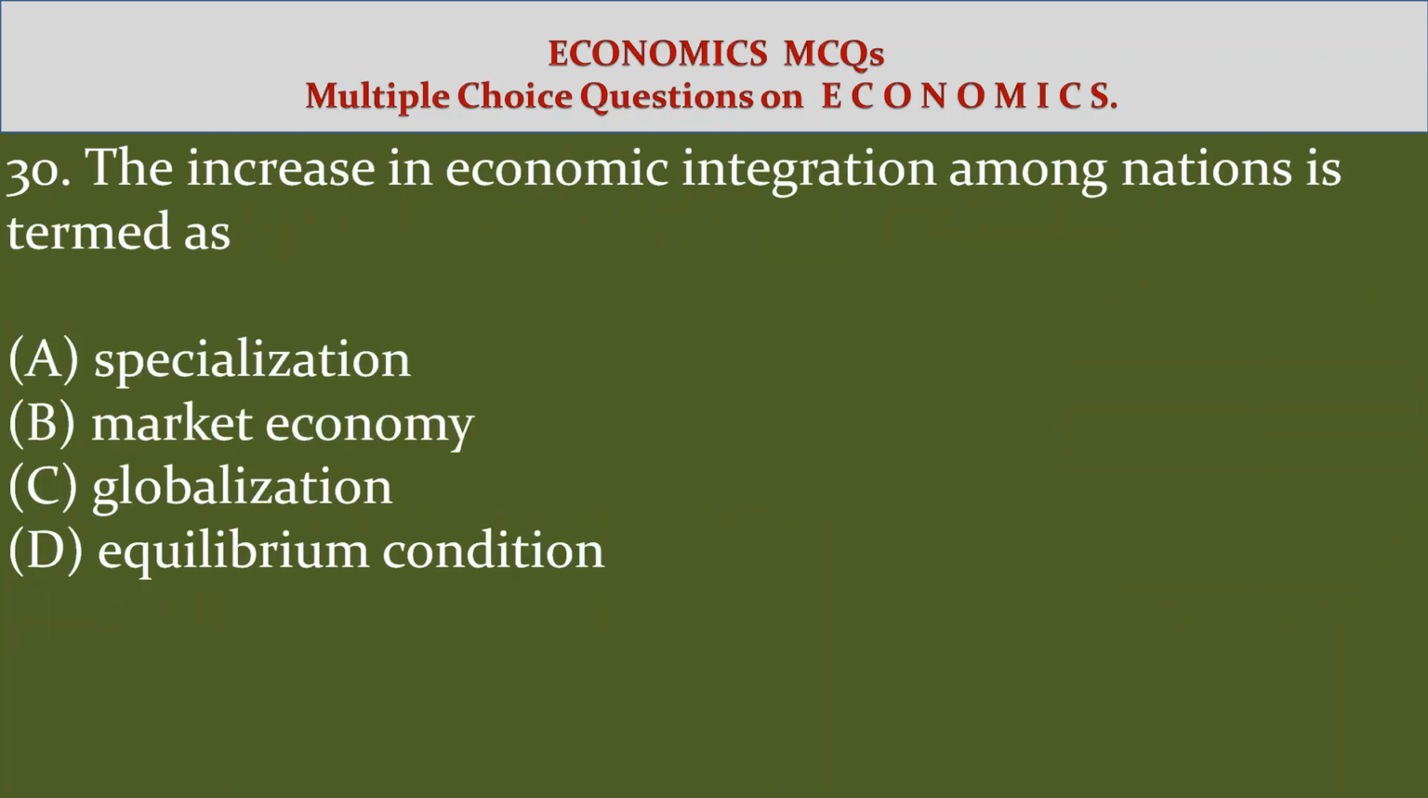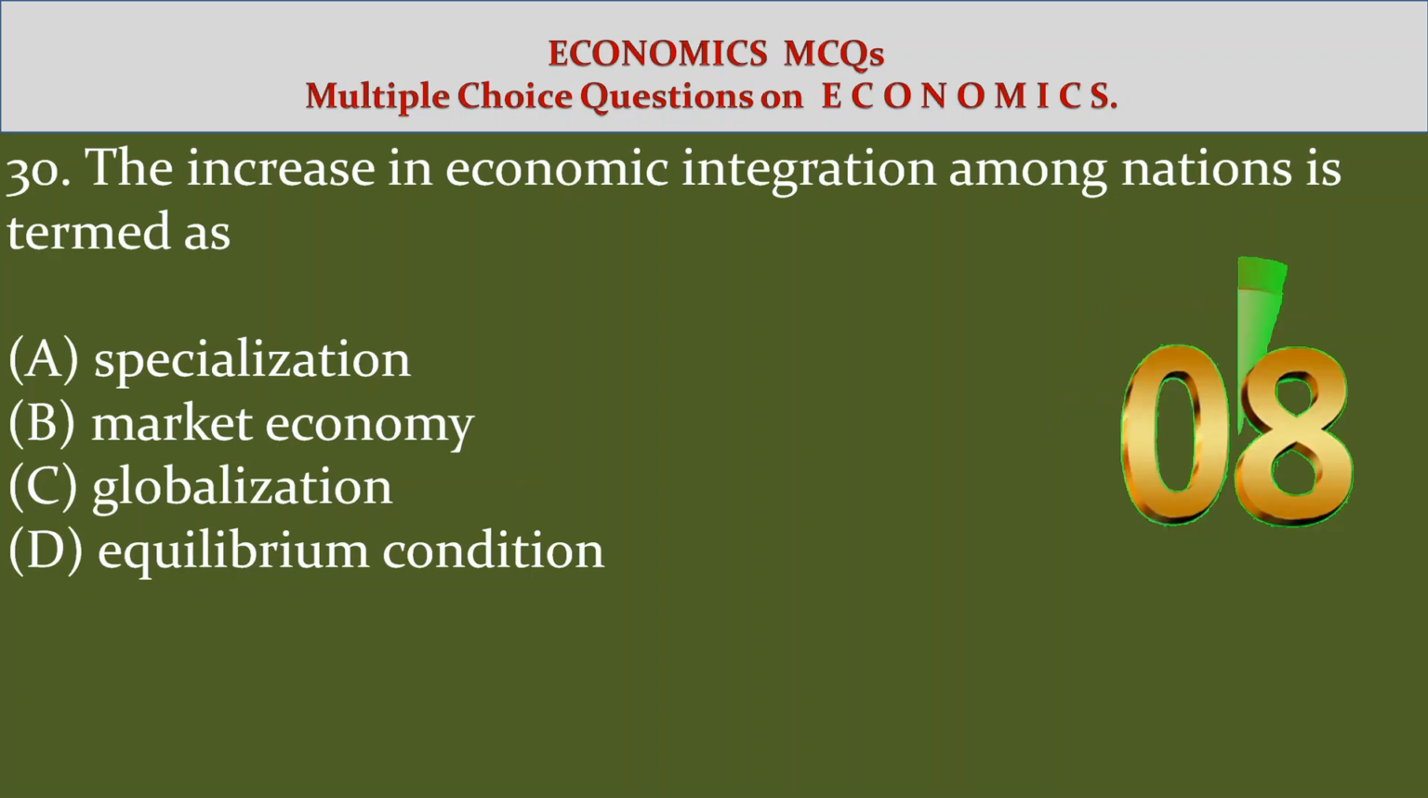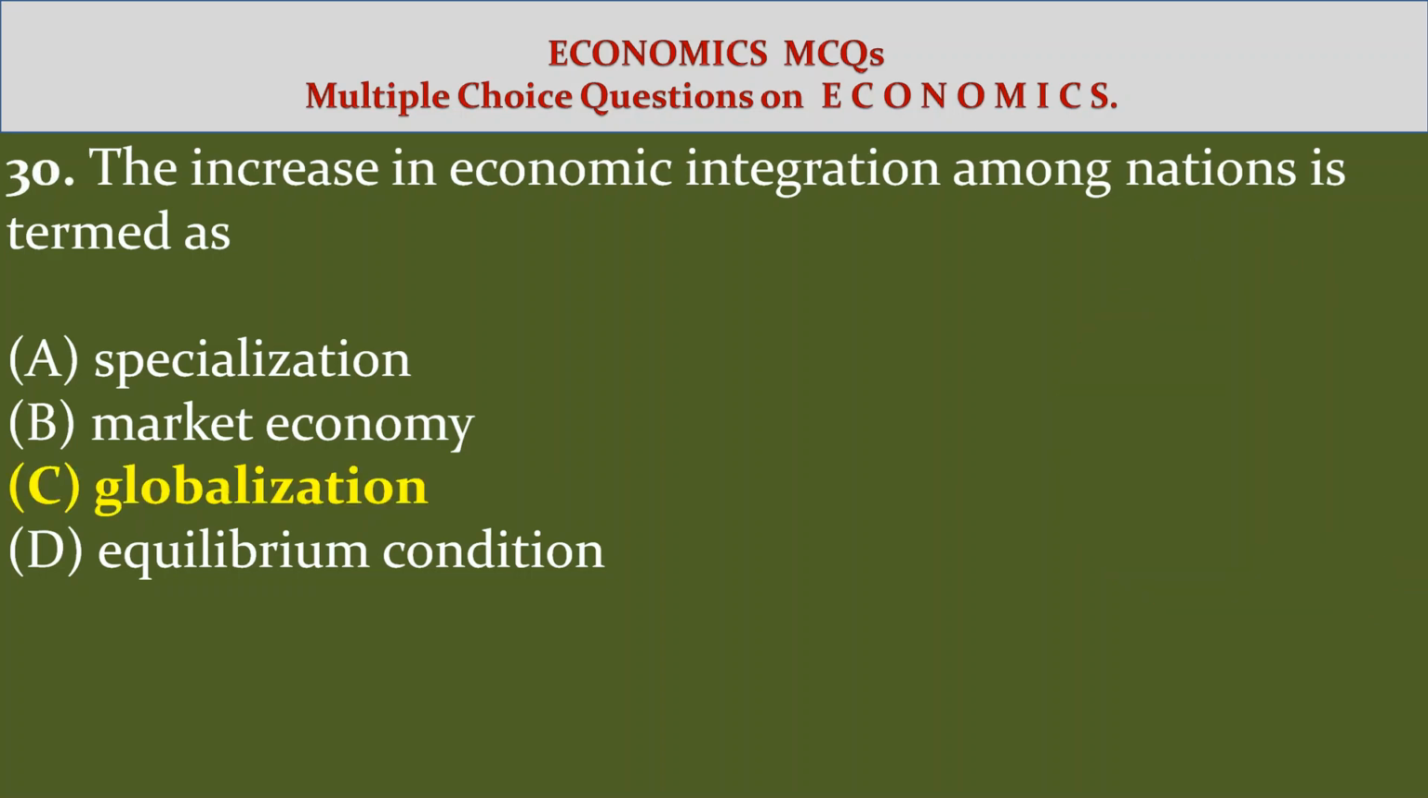30. The increase in economic integration among nations is termed as option A, specialization, option B, market economy, option C, globalization, option D, equilibrium condition. Answer option C, globalization.